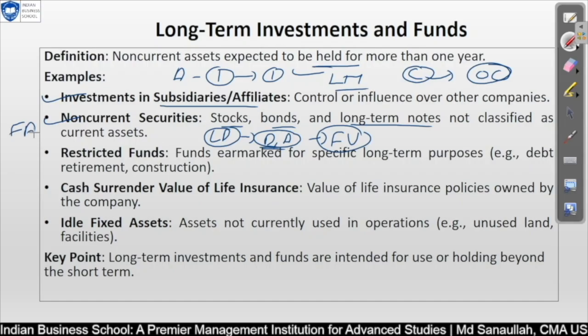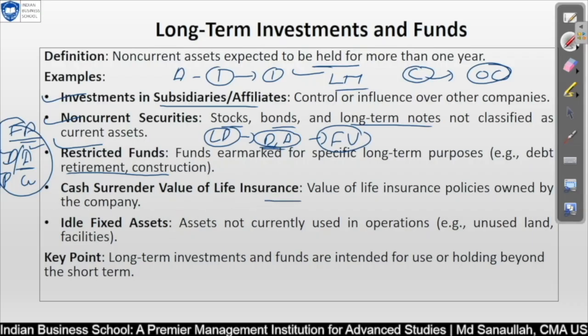Whatever is not considered under fixed assets will go to your long-term investment. Make sure fixed assets are always depreciated or amortized. In the case of a physical asset, depreciation applies, and for goodwill, or anything which is untouchable, amortization will be applied. Other than that, any asset held for a longer period of time will be your long-term investment. Restricted funds we have discussed, for debt retirement and construction, or any bond held for a longer period that is restricted and you cannot withdraw, will again be your long-term investment.